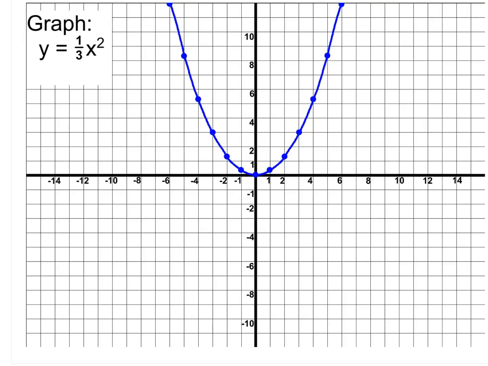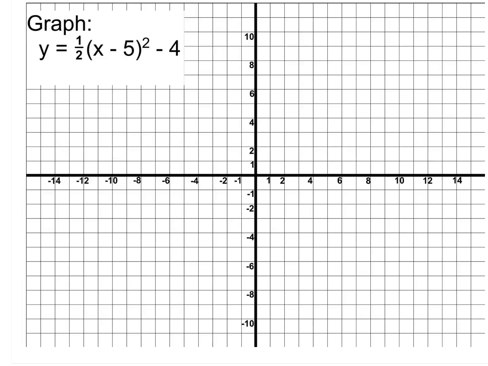So this is what your graph should be looking like. Check each of the points, check the overall shape, make sure everything's looking okay. Yeah, 1/3 can be a little awkward to work with, but outside of the awkwardness of some of the weird numbers we get, hopefully we can still work with it okay. We still should know all the rules that would go with it. Then we're going to do one last graph together. We're going to put all the pieces together and graph this one. Y equals 1/2 times quantity x minus 5 squared minus 4. Go ahead and graph this on your own paper, and remember to include the equation with your graph, because a graph without an equation, when you go back and look at it later, is not at all helpful.